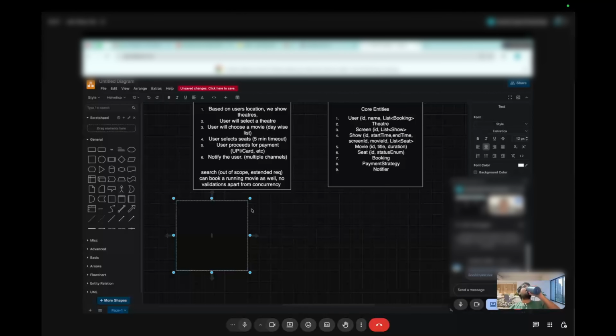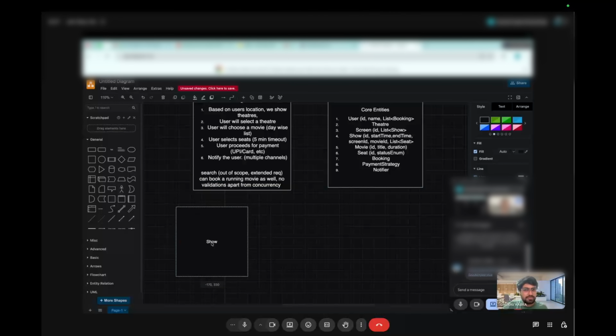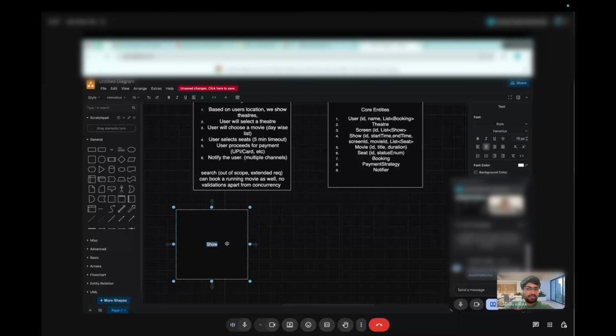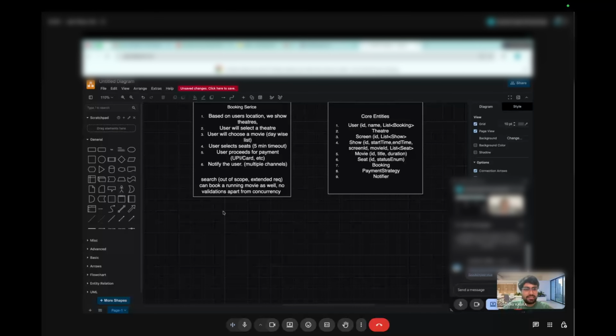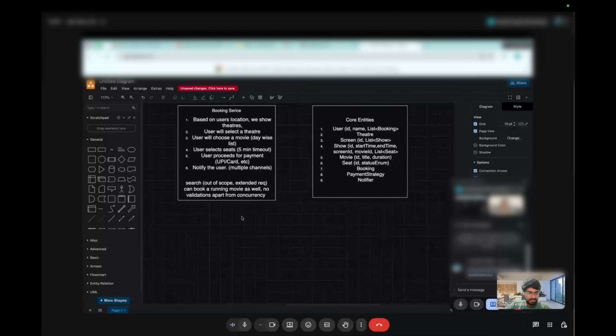Okay. So first, maybe I'll add theater and screen. Since you mentioned it's not an admin flow, I'll not put up a different box for that for now. If I have time, I'll put it later on. I'll start with the show and that part, show, screen and all. Is it okay? You are making the actual entities for now? Kind of, yeah, connecting the different kinds of flow. Okay, you have made these entities. I think I am clear on this. Let's move on to the concurrency, the payment part, and the coding aspect. We can revisit this later if time allows.